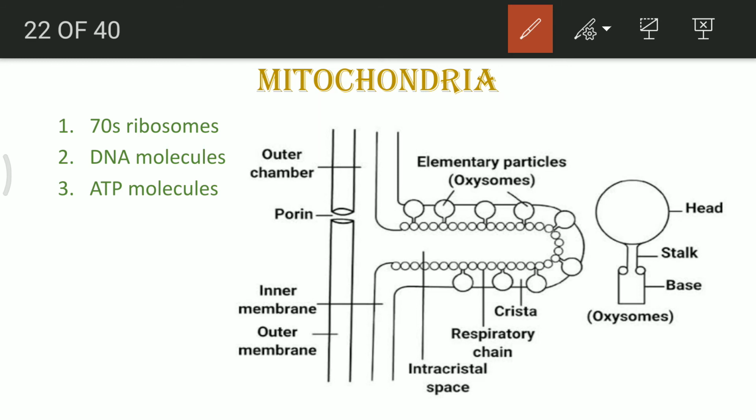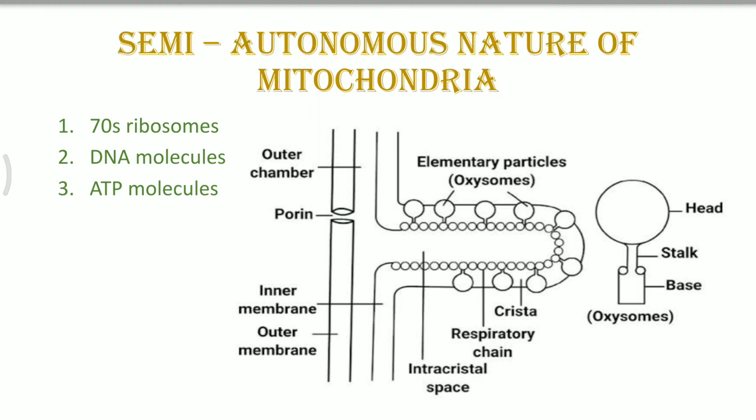In the inner part, you can see the presence of cristae, the respiratory chain, and the intracristal space. Oxysomes are the particles which are capable of forming ATP, and they are also called elementary particles.